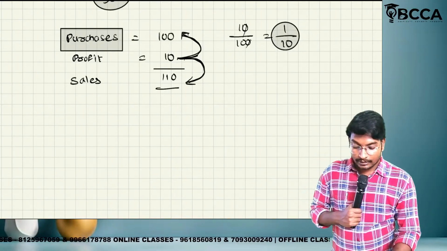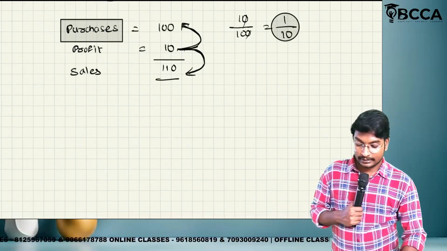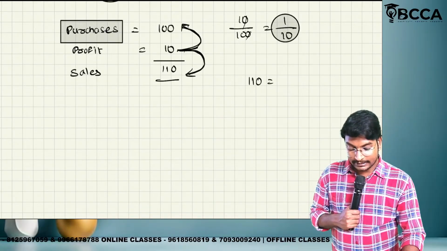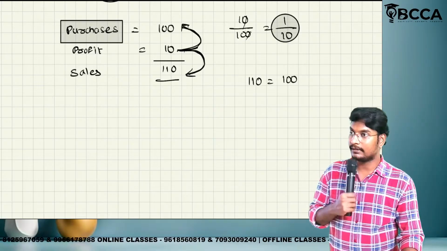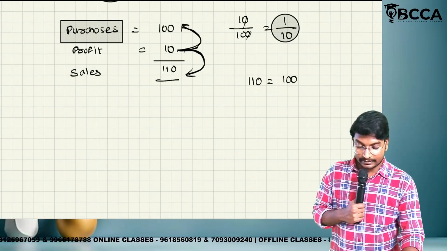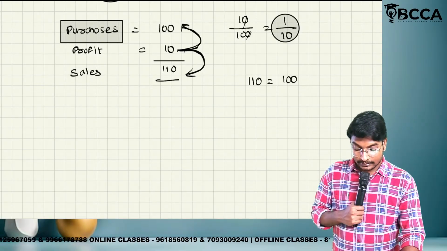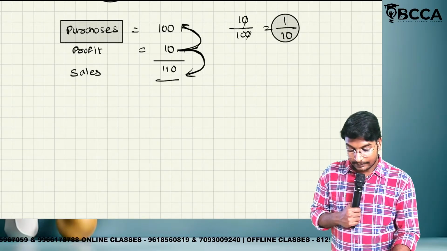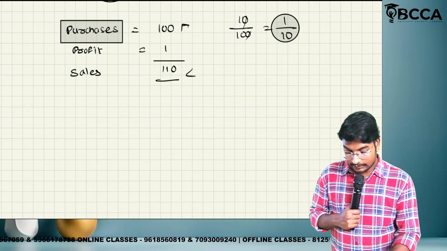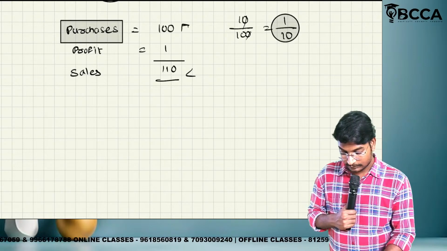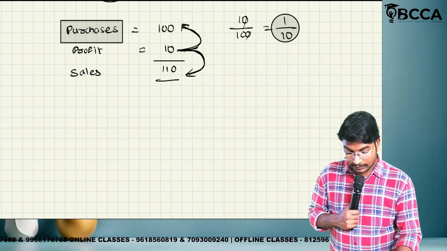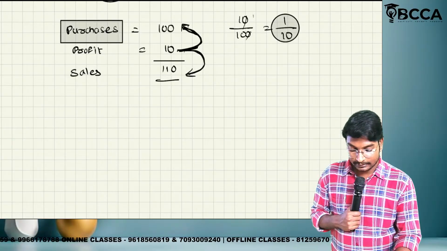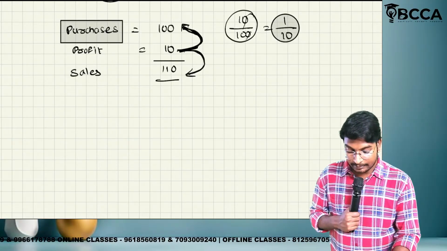Here, what is the percentage we will get? 110 is equal to 100 percentage. Then we can write like this, okay? So how did we write 10 divided by 100?